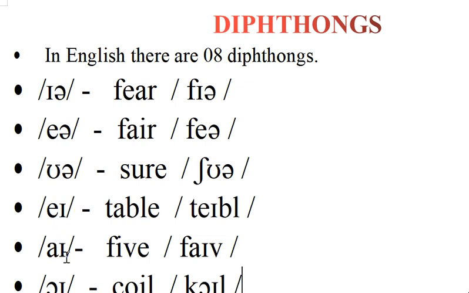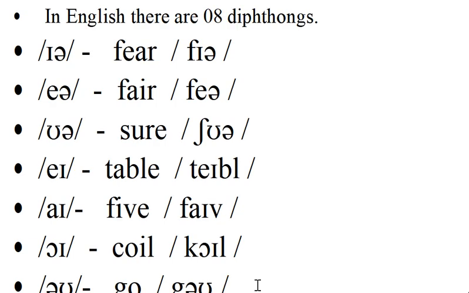This is the I sound: five, knife, knives, sky. This is the oi sound: oil, coil, spoil.